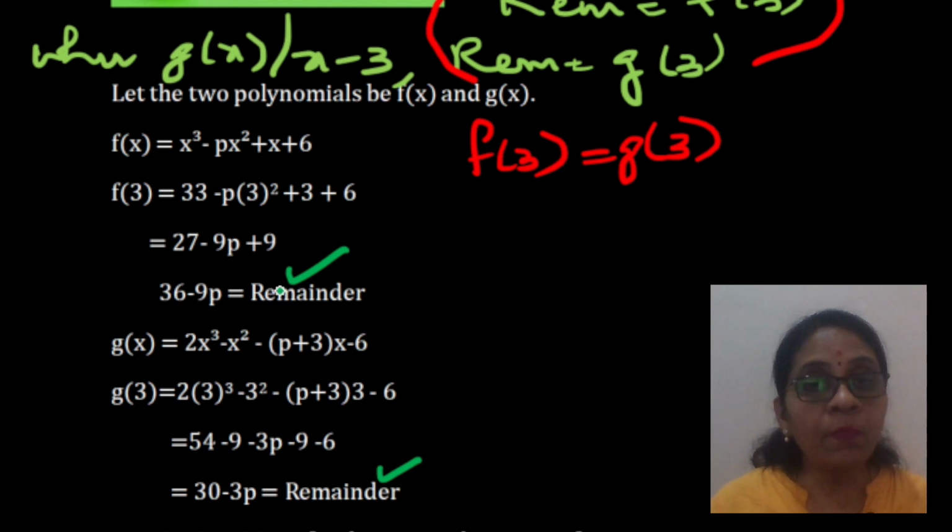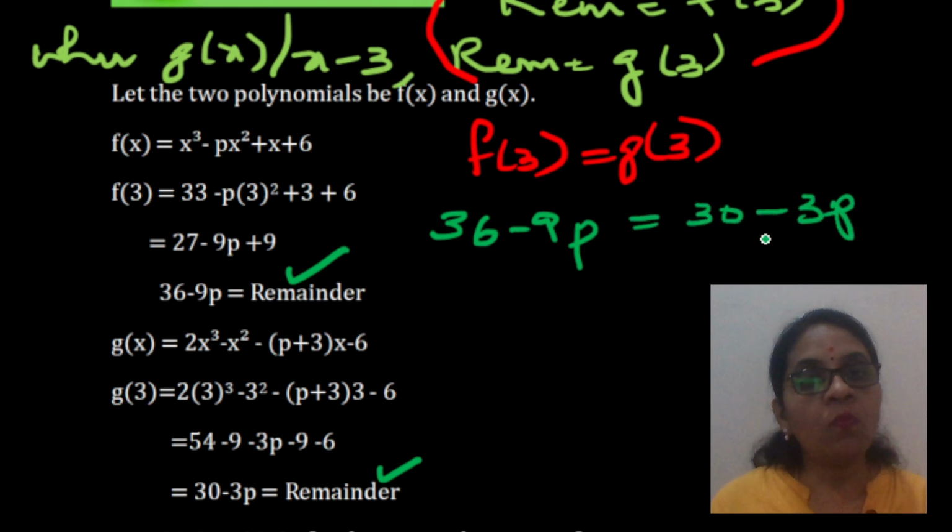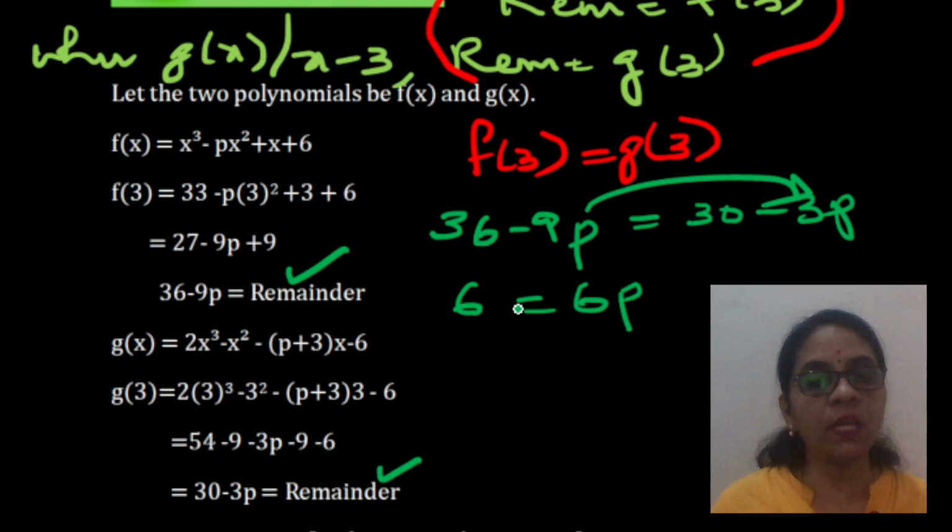Now the remainders are the same. So can I write f of 3, which is 36 minus 9p, equal to g of 3, which is 30 minus 3p? What do I get, children? I get 6 is equal to 6p. Transpose this minus 9p to this side. 36 minus 30 is 6. Therefore, p is equal to 1.